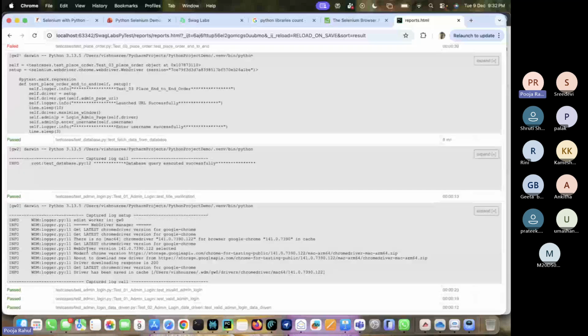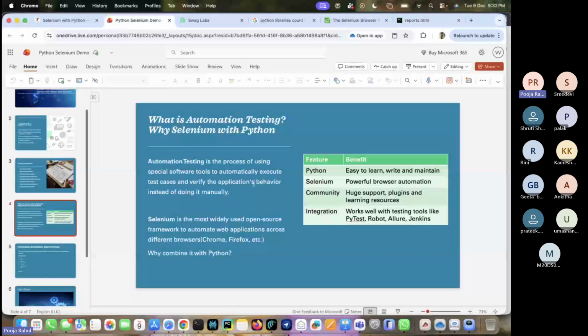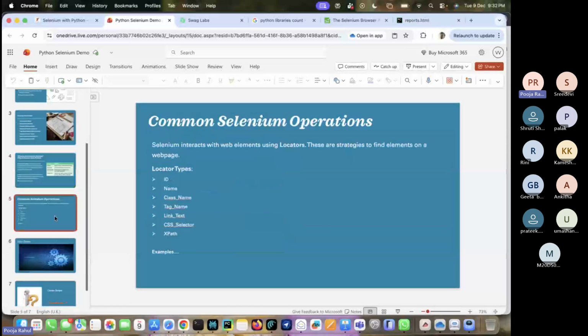After that, this is about why we need to choose Selenium with Python for automation. After that, we are going to talk about the basics of Selenium. First of all, why is Selenium more popular? Because first of all, it is open source and it is very easy and user friendly. It is easy to learn. And if you see, right now itself I am talking about these locators, right? These are the different strategies.